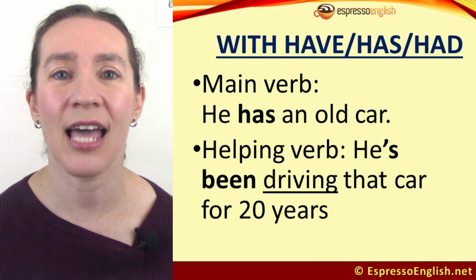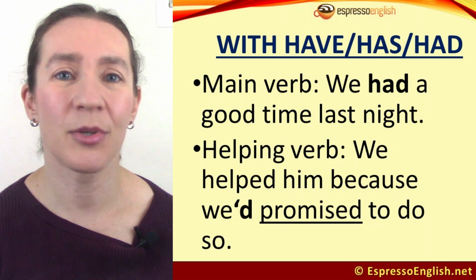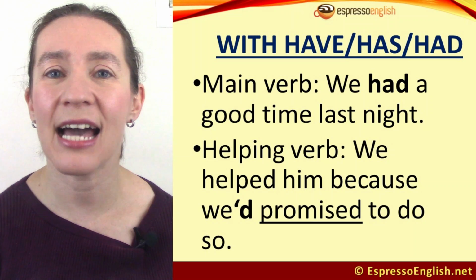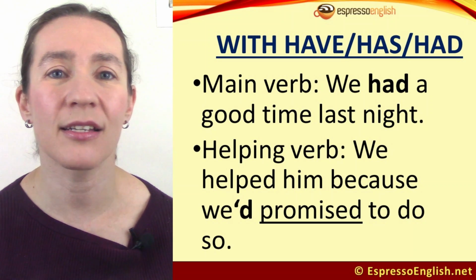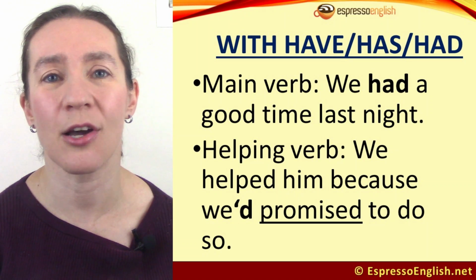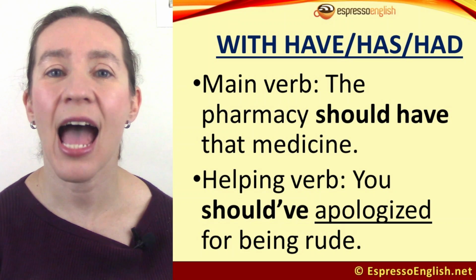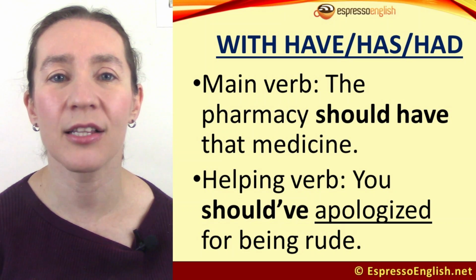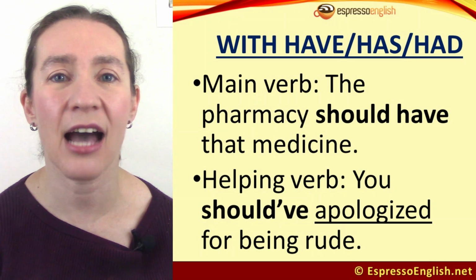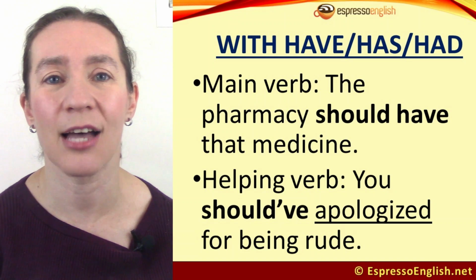He's been driving that car for 20 years, meaning he has been driving. Another example, main verb: We had a good time last night. Helping verb: We helped him because we'd promised to do so. We had promised. Main verb: The pharmacy should have that medicine. Helping verb: You should have apologized for being rude. There, the main verb is apologized, and have is just helping it.